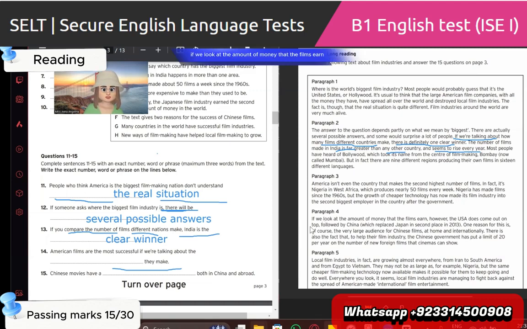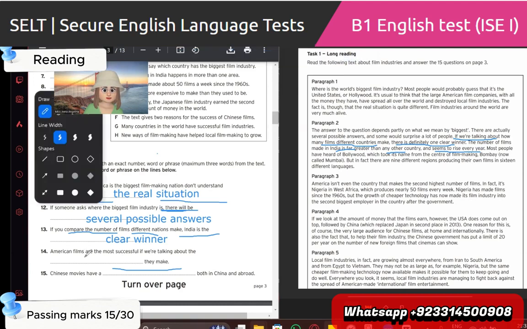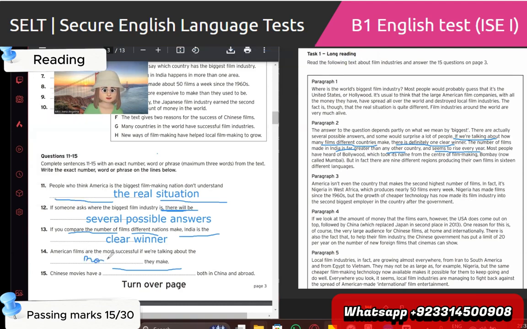Listen, sir, listen. If we look at the amount of money that the films earn, however, the USA does come out on top. So the answer is money. Yeah. So if we talk about the amount of money films earn, the USA is on top. That's what this statement says. America.